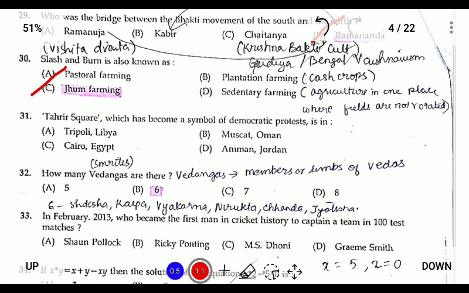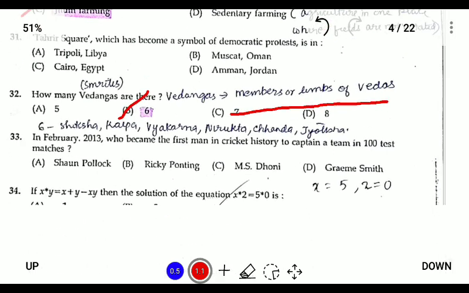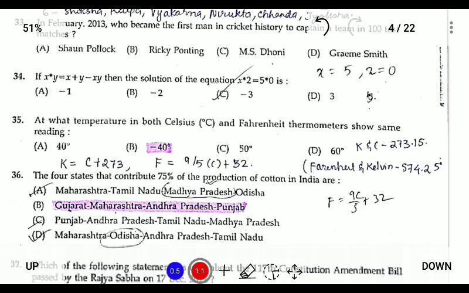So question number 32. How many Vedangas are there? There are 6 Vedangas. Vedangas are also known as the limbs or the members of the Vedas, and there are six Vedangas: Shiksha, Kalpa, Vyakarana, Nirukta, Chhanda, and Jyotisha. So next, question number 35: at what temperature do both Celsius and Fahrenheit temperature show the same reading? So it is minus 40 degrees Celsius.